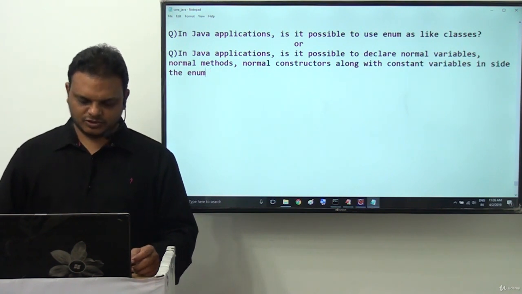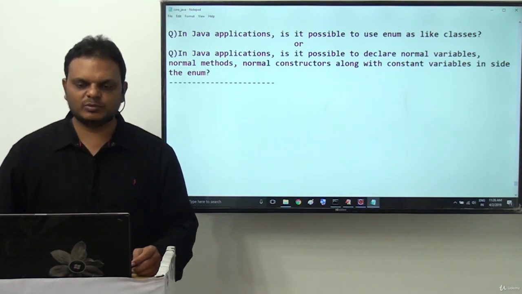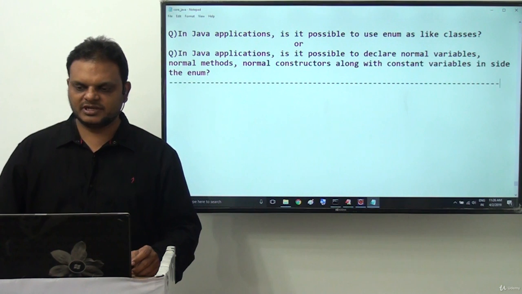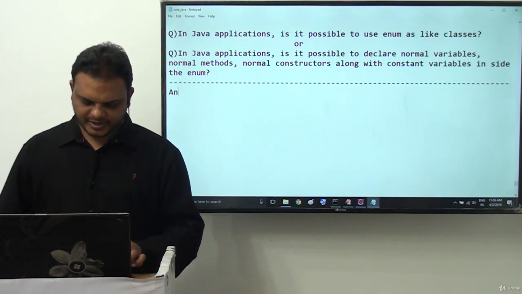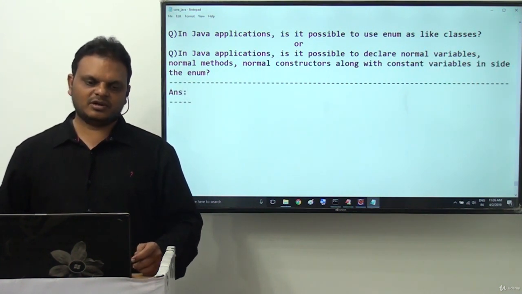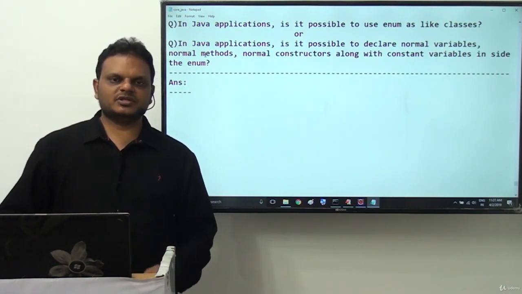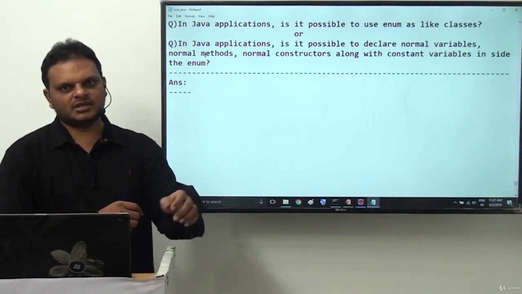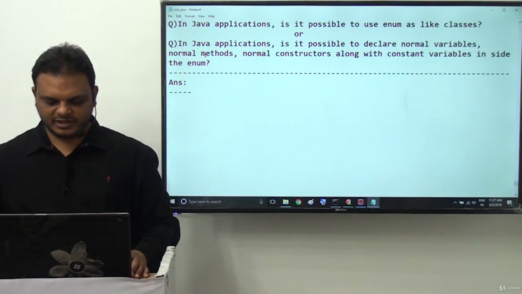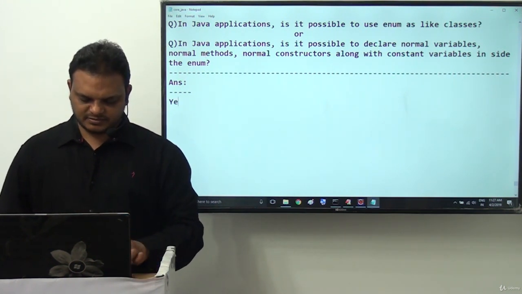This is the question kernel. As with normal classes, is it possible to declare variables, methods, and constructors inside the enum or not? This is the question we are getting directly. For this question we can provide an answer: yes, it is possible.